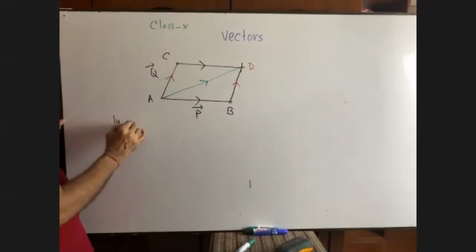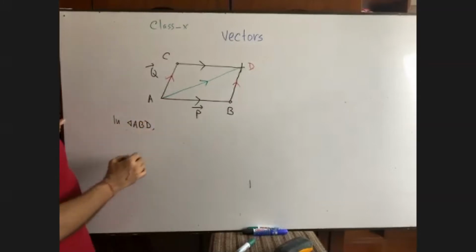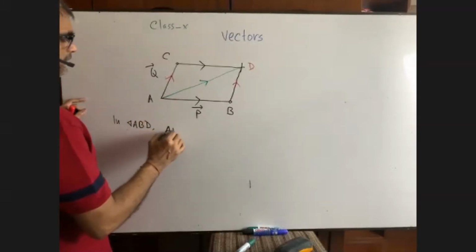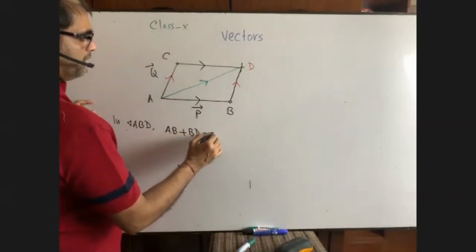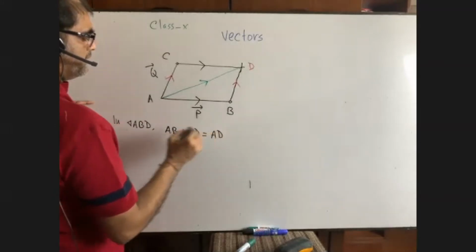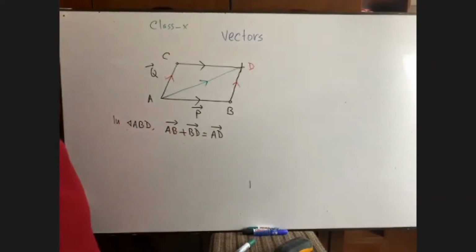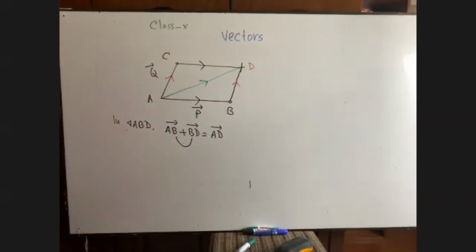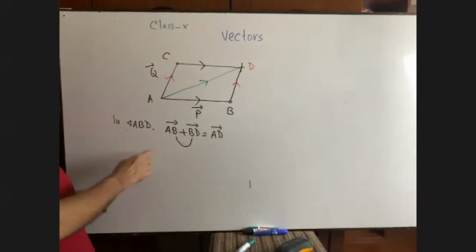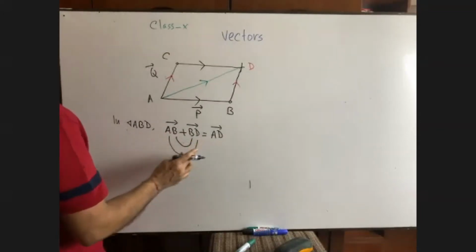In triangle ABD, AB plus BD equals AD, right? You see, B and B will be omitted and you will be left with AD only, right? And this is AD.